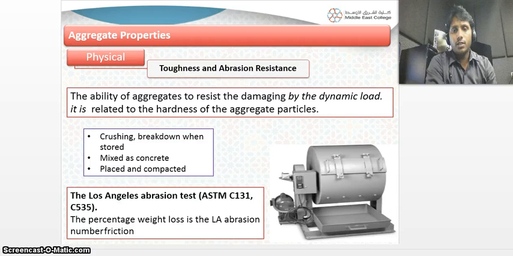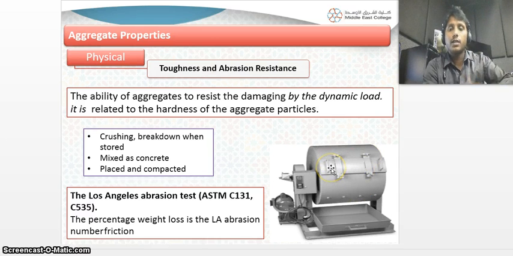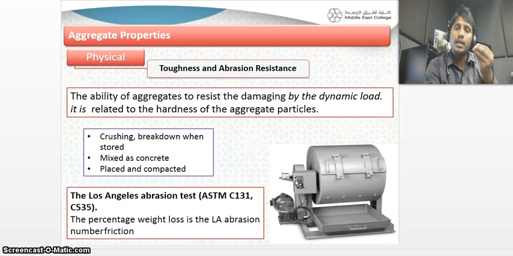And we have the abrasion test, the toughness and abrasion resistance test. This is a test conducted in a transportation engineering laboratory to determine the toughness of aggregates used. By providing a dynamic load, it rotates this equipment, which has iron balls that give an impact load on the aggregates. According to the wear and tear, before the experiment you note the shape and weight of the aggregate, and after the experiment you check whether there is any deterioration of the material, so that you can determine the toughness from the abrasion test.